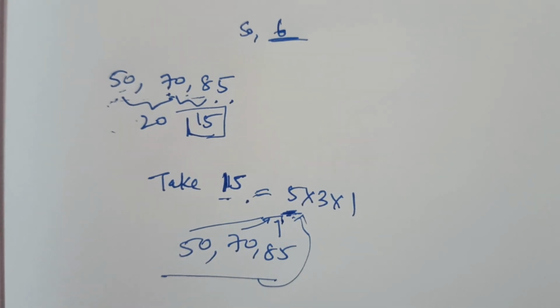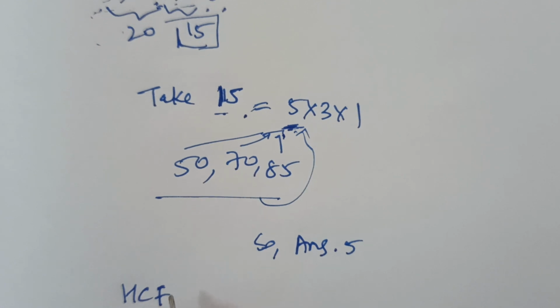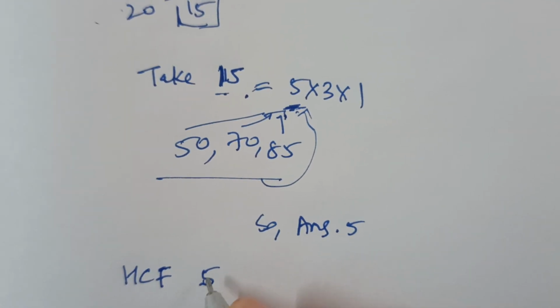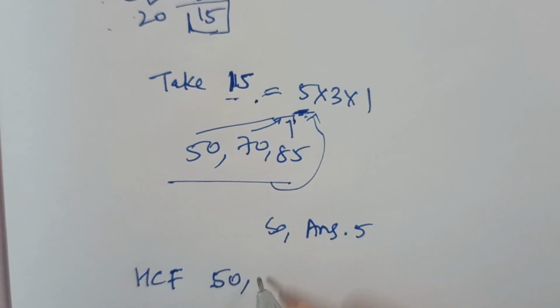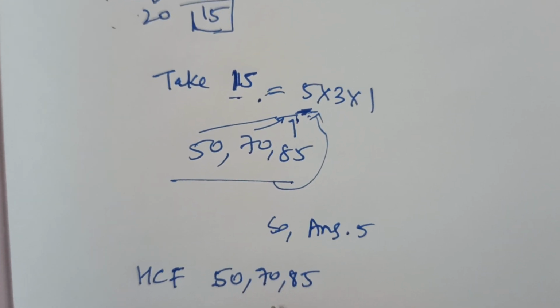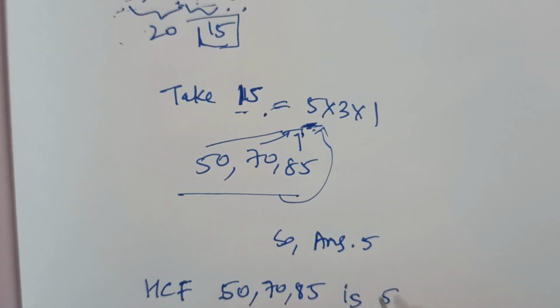You can also check it by the regular method, but it is a lengthy process if I check all the values, so I am taking this. HCF of 50, 70 and 85 is 5.